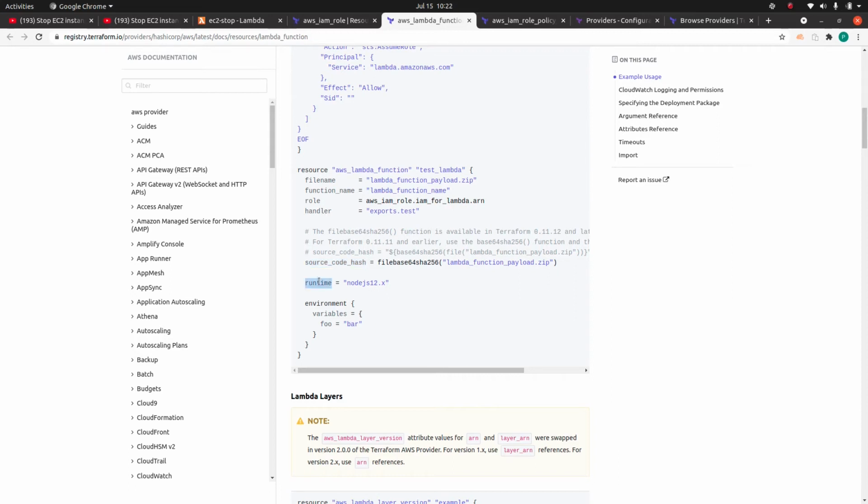And lastly, the runtime, which is what runtime we want for our function. In case you need to define an environment variable, you can define it like this. Let me copy that code and then I will show you how exactly it is going to look.